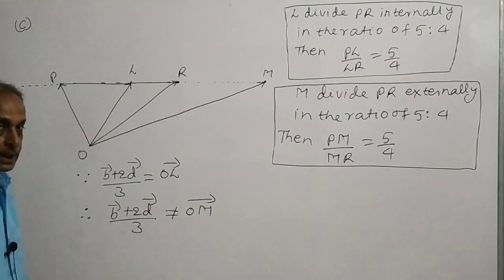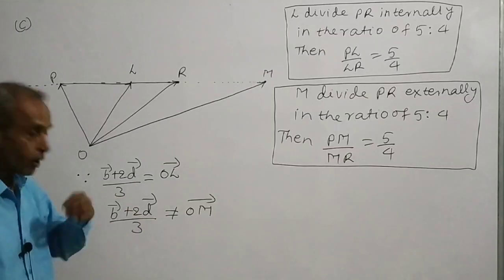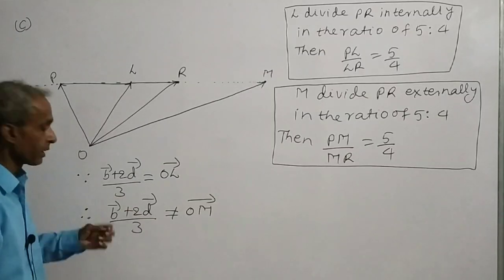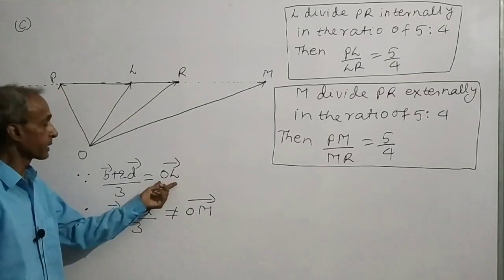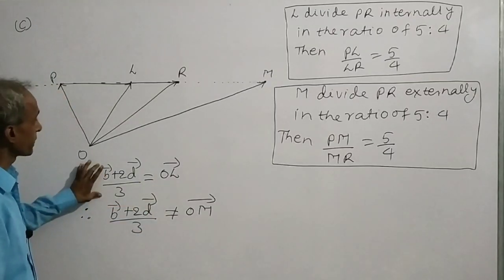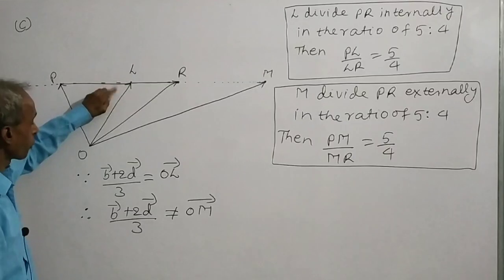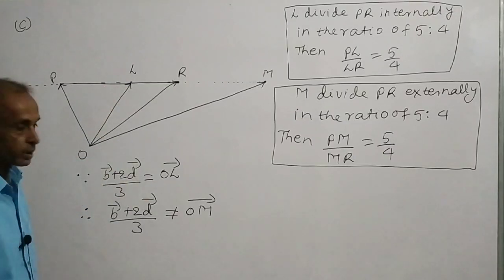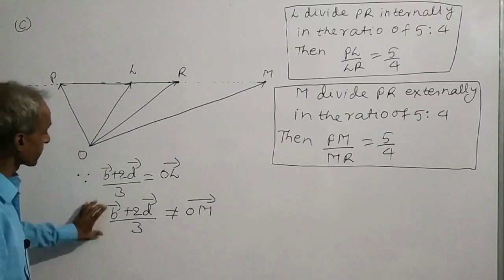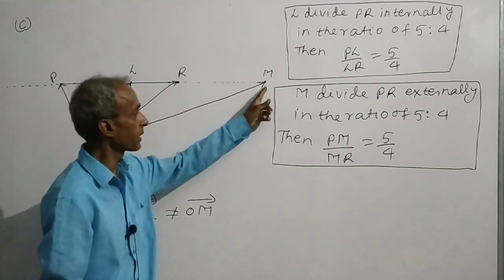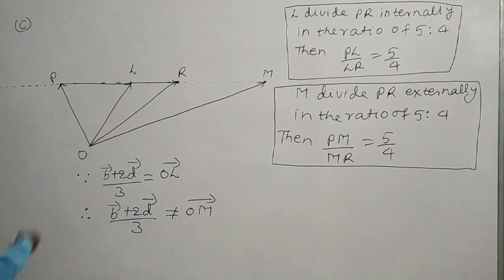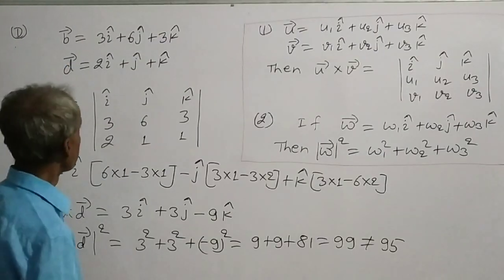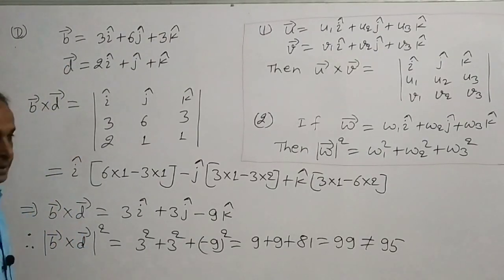In option B we already found that vector OL is equal to this, that means the position vector of point L is equal to this. Therefore, this cannot be the position vector of point M. Therefore, this option is not correct. Now we will check option D.